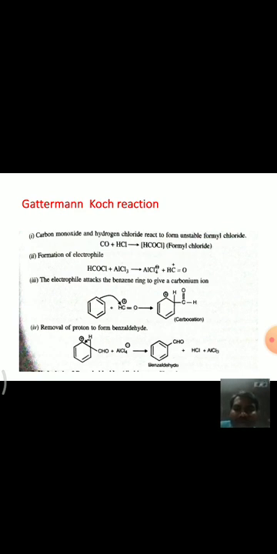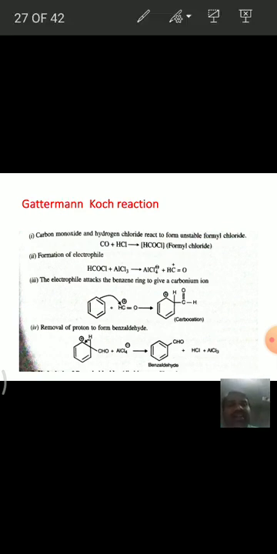The carbon monoxide and hydrogen chloride react to form an unstable formyl chloride. That means carbon monoxide plus HCl react together for the formation of unstable formyl chloride. Formyl chloride is unstable, and this is HCOCl, the formyl chloride formed by the reaction of carbon monoxide with HCl.